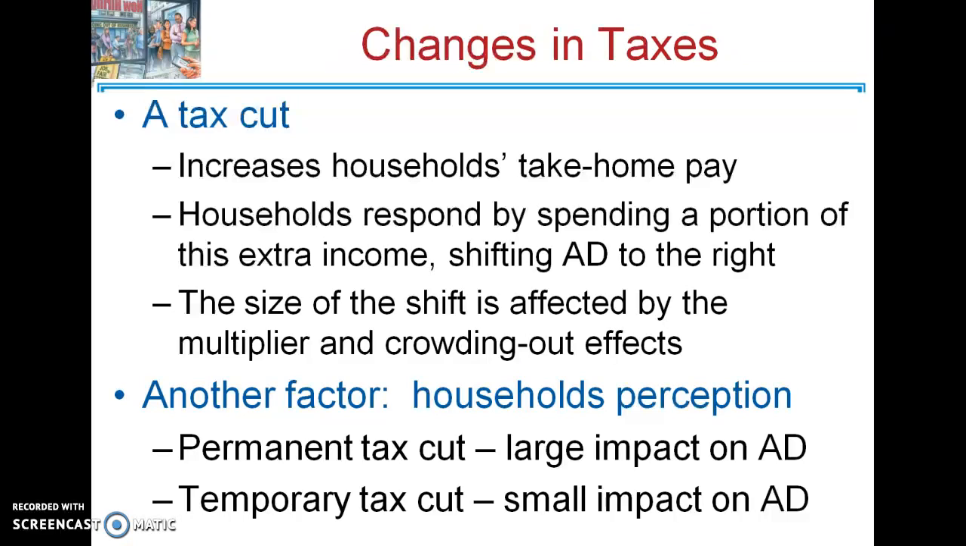How much they're going to add to aggregate demand depends on the multiplier effect. We talked about that in the previous slide set. And then the crowding out effect we'll do here in a second. But one thing that makes a difference when it comes to how much impact there is on the aggregate demand is whether the tax cut is permanent or temporary. The idea is a permanent tax cut has much larger of an impact on aggregate demand. If it's a temporary tax cut, the idea is it really might not have much impact on aggregate demand.